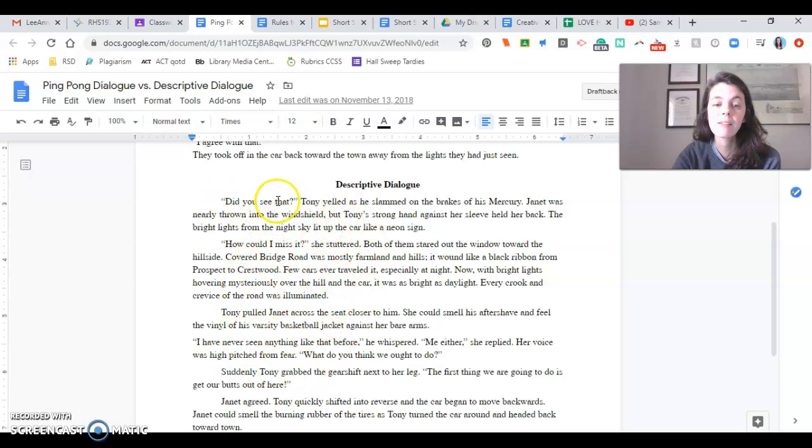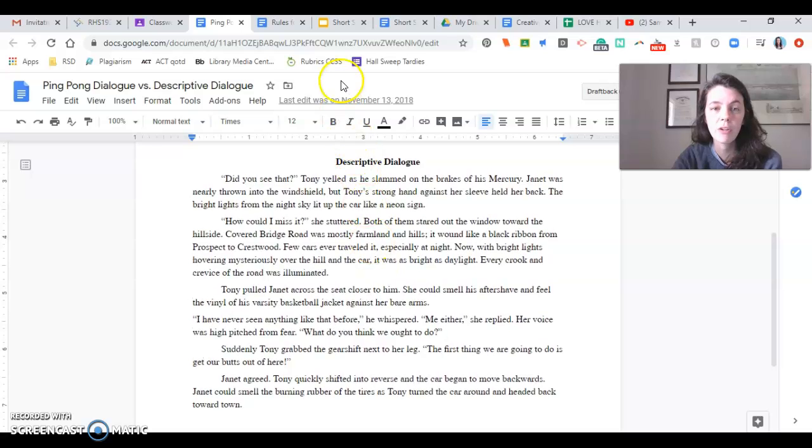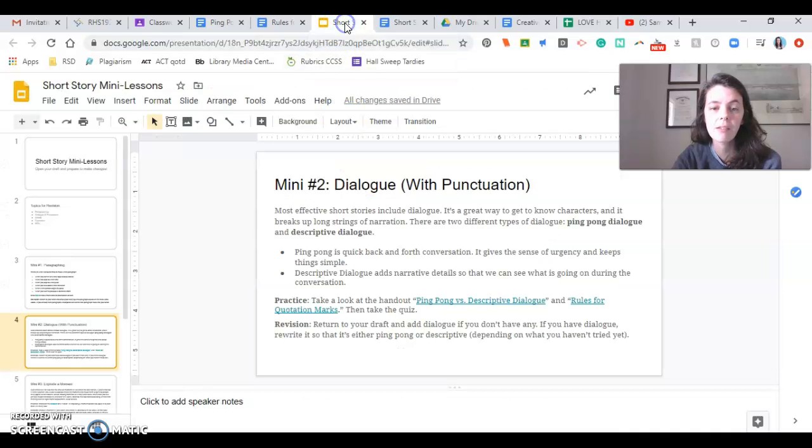So this is where you, as the narrator, will help fill us in with all the details that are going on. "Did you see that?" Tony yelled as he slammed on the brakes of his Mercury. Janet was nearly thrown into the windshield, but Tony's strong hand against her sleeve held her back. The bright lights from the night sky lit up the car like a neon sign. So just describe what's going on, okay? That's the difference in descriptive dialogue, which you're going to focus on for the piece you guys are writing, because again, an adaptation is where you take one thing and turn it into something else, and you're watching a play, you're going to turn it into a short story.